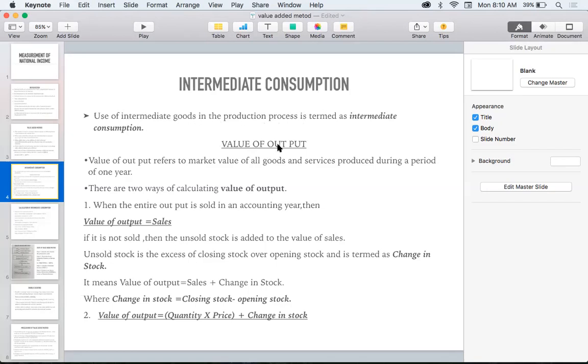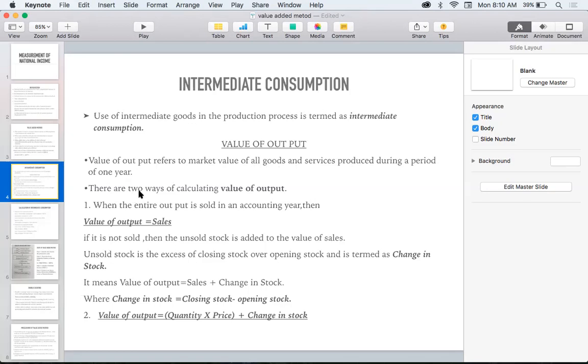Now I am telling how can we calculate the value of output. What is value of output? You can clearly understand the value of output. When the baker brought the flour from the miller, after that he turned it into the bread and sold it for 700 rupees. So the value of output is 700 rupees. So value of output refers to the market value of all goods and services produced during a period of 1 year. So all the products that we are selling, together we can call it the value of output.